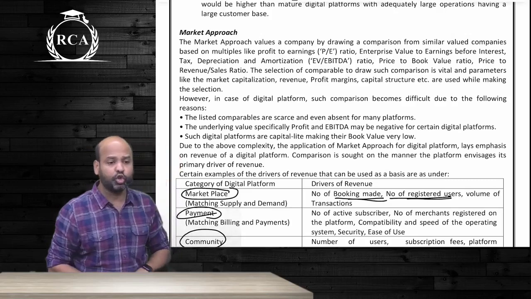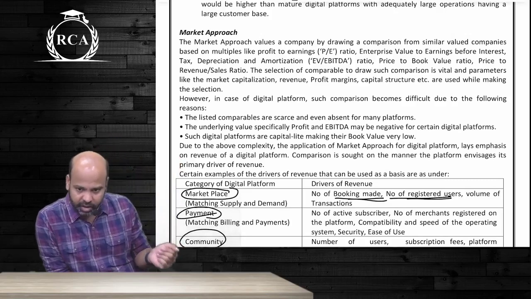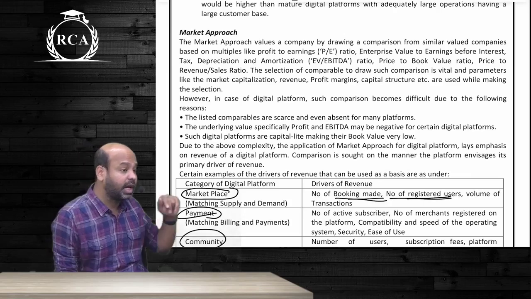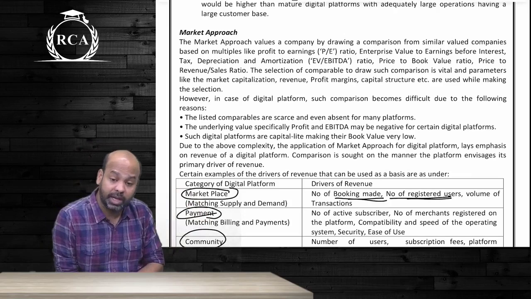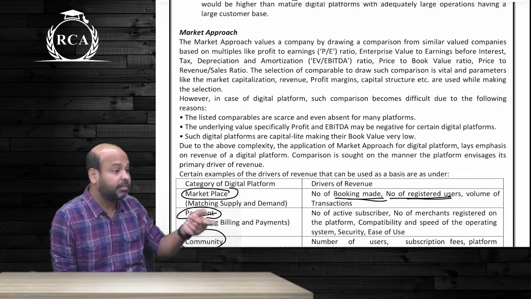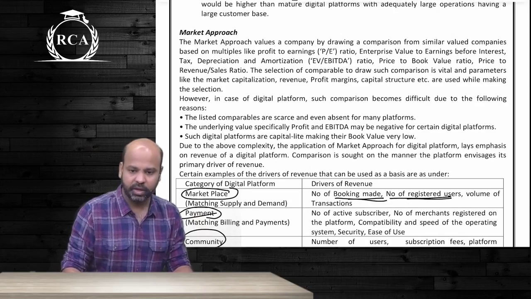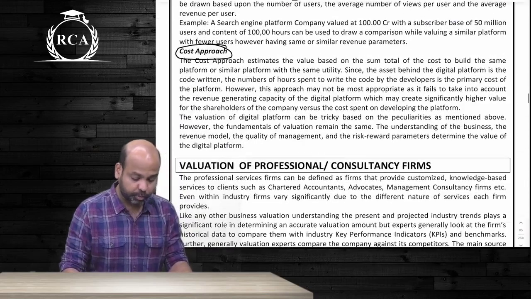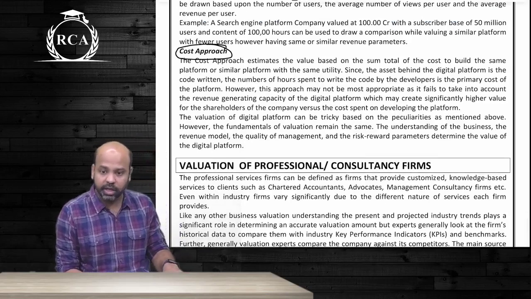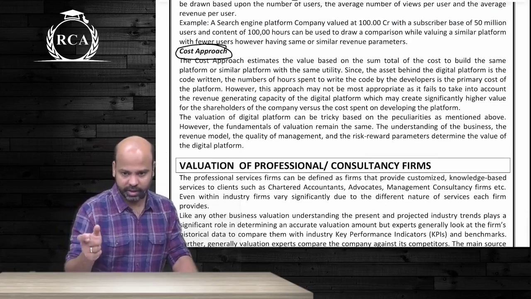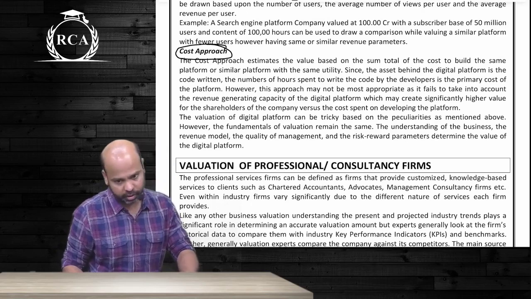Only thing that you should know is that we do not use multiples like EV to EBITDA, EV to sales. Instead, you will use drivers like number of users, number of active users, number of subscribed paid users. All of that will determine the value that should be placed on the firm. Is that clear, guys? The last one, cost approach. Cost approach is nothing but valuing on the basis of total expenditure that you are incurring to build the total asset. If you have to create it now, what is the amount of expenditure that you're going to incur on that?